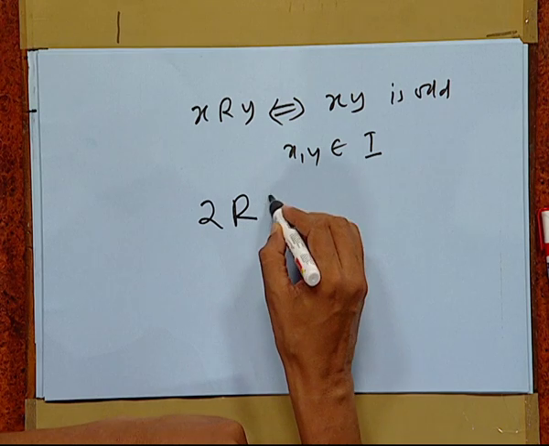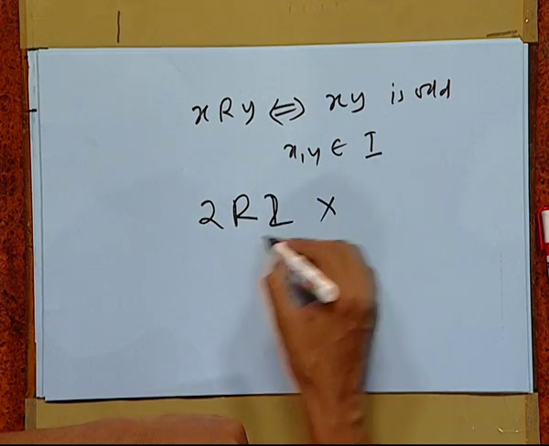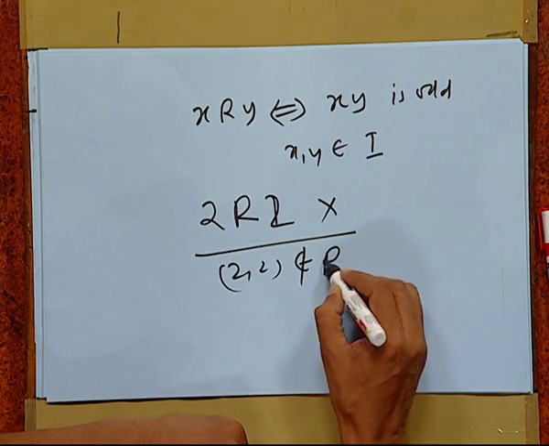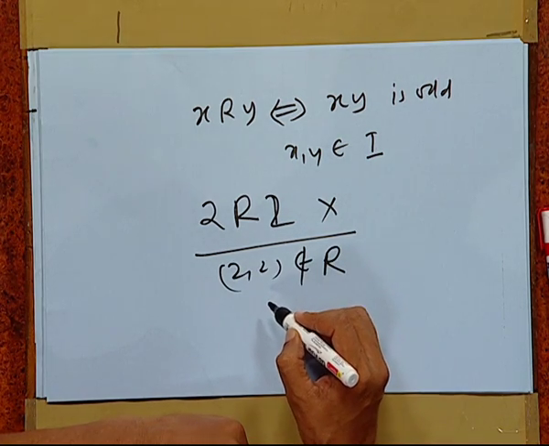Now, this relation is certainly symmetric as well as transitive, but it is not reflexive because 2R2 is not correct. That is, (2,2) does not belong to R. In fact, no even number is related to itself.